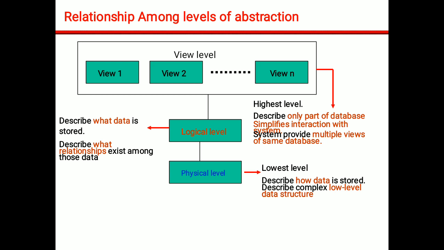Now this is a diagram for the relationship among different levels of abstraction. At the very first level, or top level, there is the view level. So different views are there. Then the logical level is there, and then the physical level. The logical level describes what data is stored and what the relationship between those data is. The physical level is the lowest level, which describes how data is stored, and the view level is the highest level of data abstraction, which describes only part of the database, which simplifies the interaction with the system.